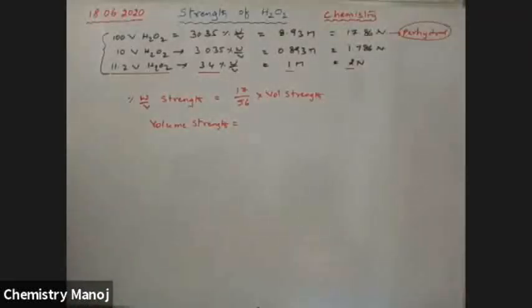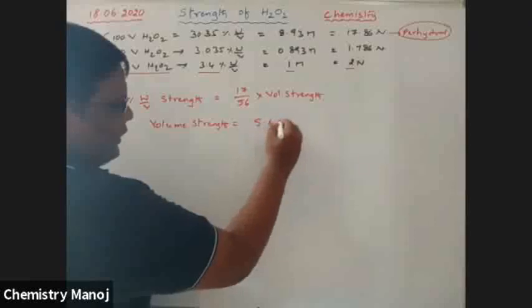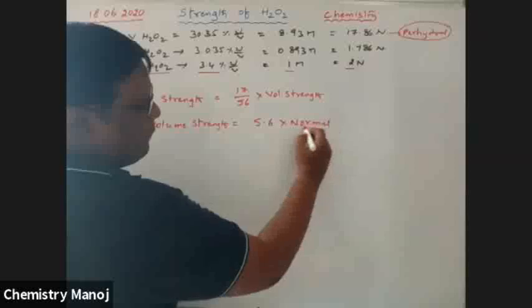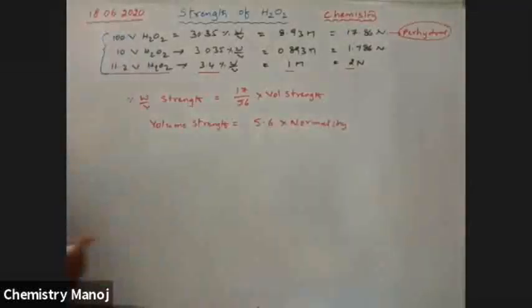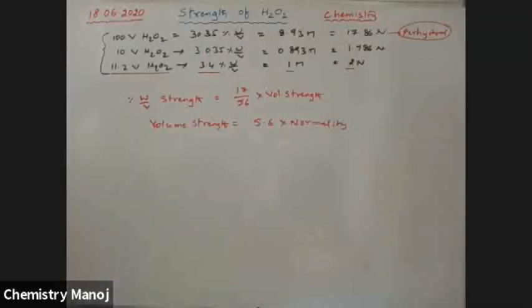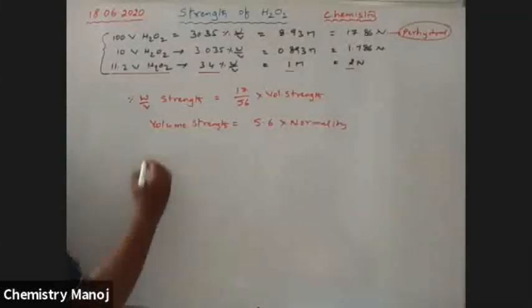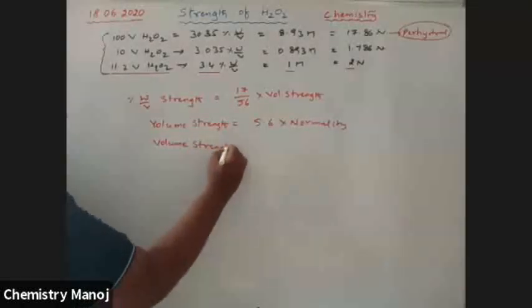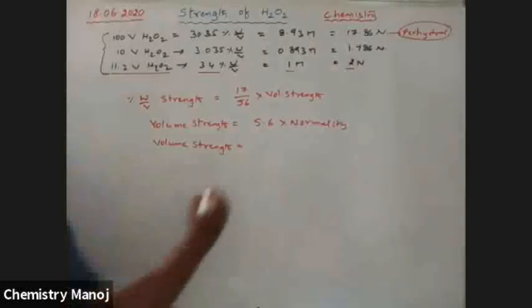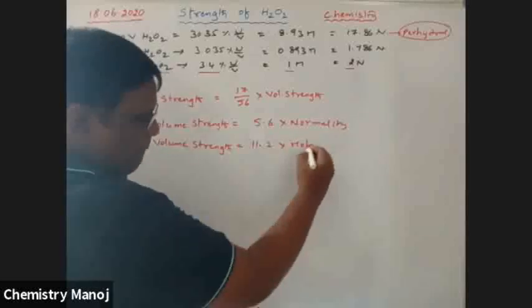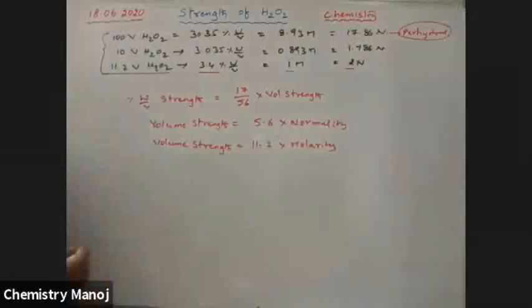Volume strength is equal to 5.6 into normality. And these are internal conversions. If volume strength is given to you, how to calculate normality? So like that, internal conversions. And next, volume strength is equal to 11.2 into molarity.